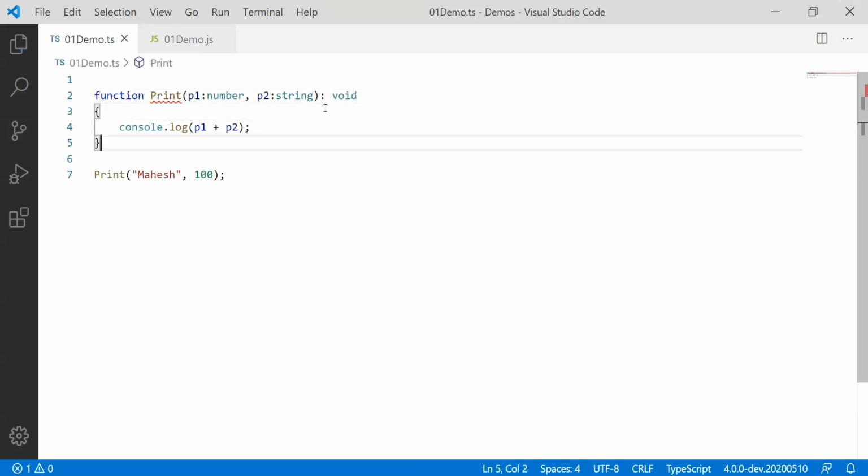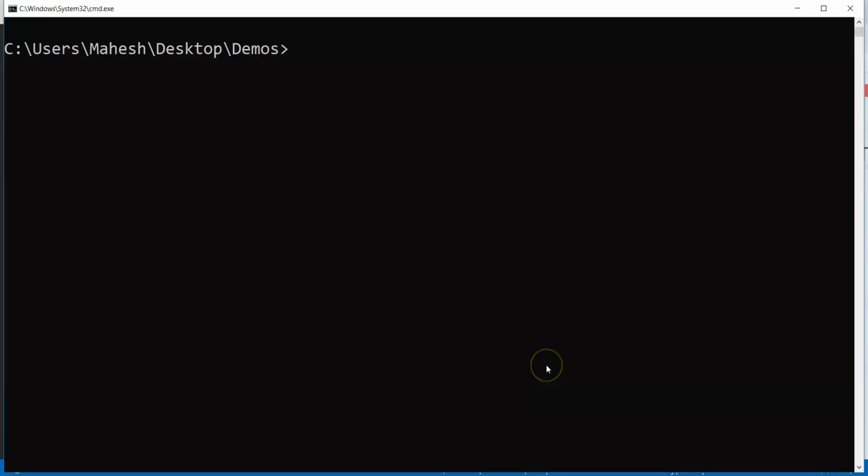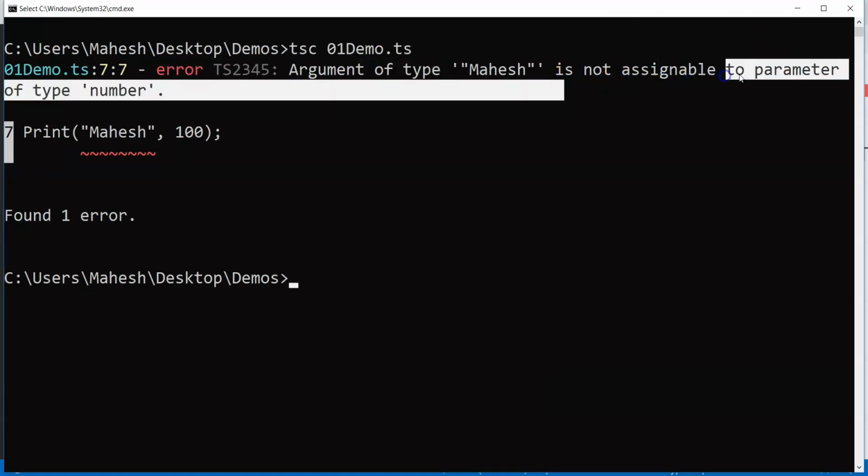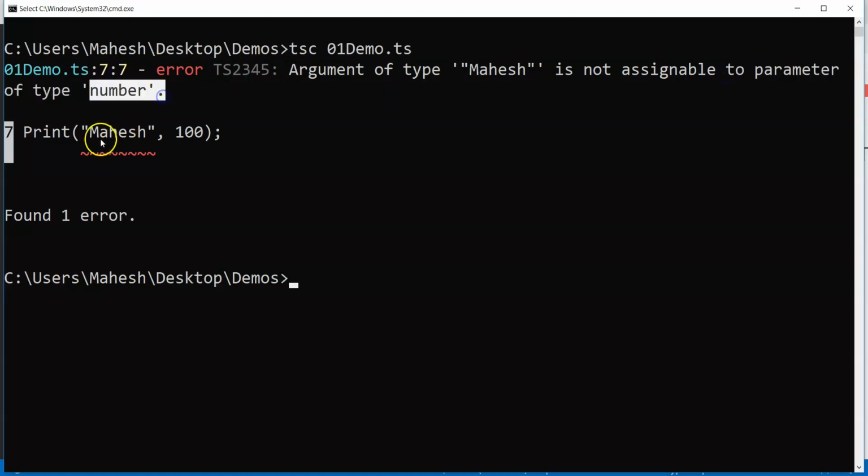I have no intention of returning anything from here, and then keep it in mind, the first parameter expected is number, and I am passing a string over here. Let us see what happens when we go for transpilation. So if I use the transpiler, now we will end up in an error: argument of type Mahesh, that is string, is not assignable to a parameter which is of type number in here.